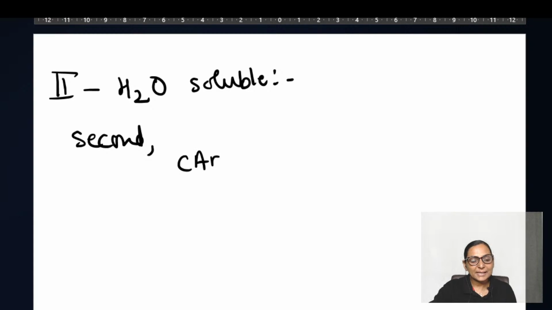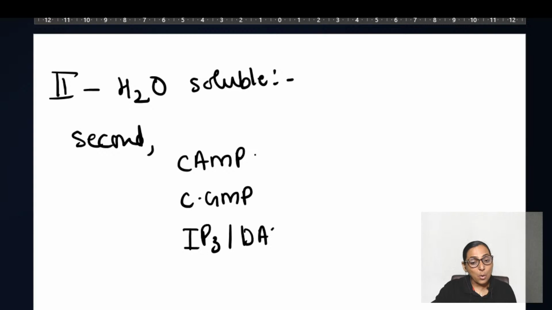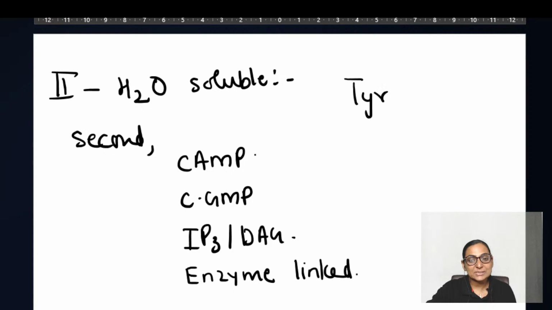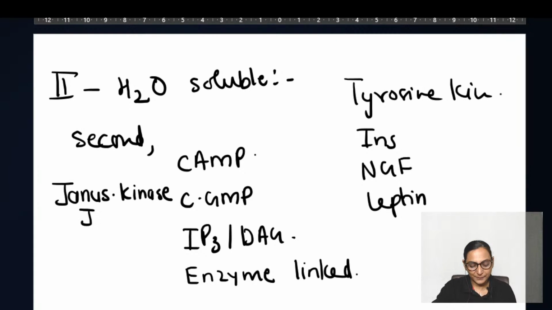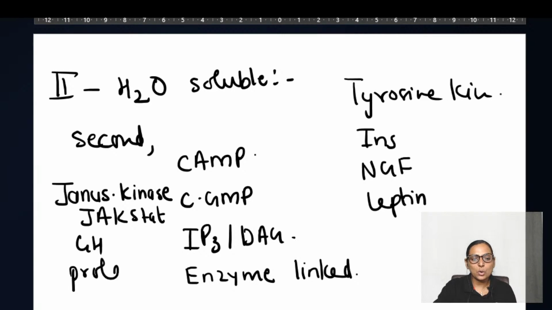For example, they can act through cyclic AMP, cyclic GMP, they can act through IP3 DAG, or they can be enzyme linked. So if you remember, enzyme linked, there was a question on tyrosine kinase. So tyrosine kinase was related to insulin, to your nerve growth factor, to your leptin, and Janus kinase, which is also called JAK-STAT, growth hormone, and prolactin.